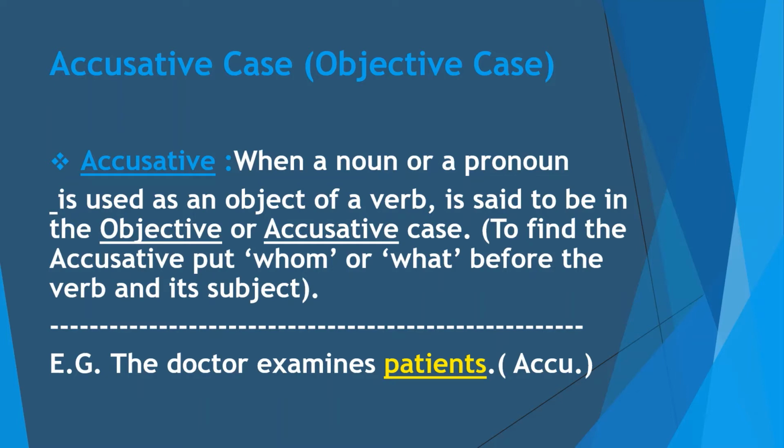And for finding out the accusative, we have to put the question with whom or what before the verb and its subject. So here is the example. The doctor examines patients. Now here patients is the object of the verb examines. Means when we ask the question to whom the doctor examines, we get the answer patients. So the object patients is in accusative or objective case.